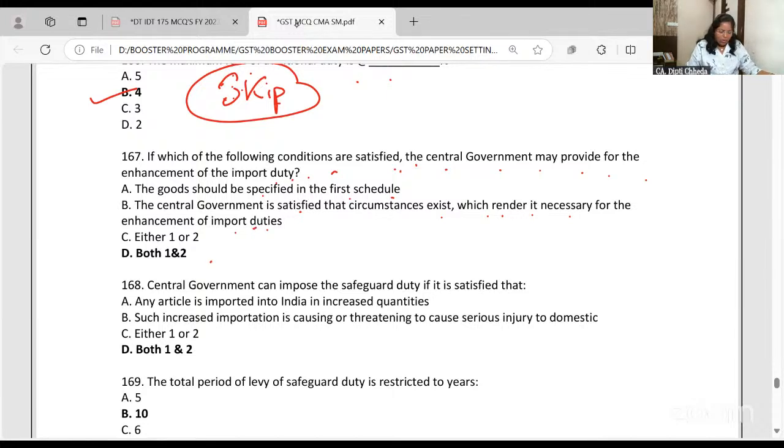Either one or two, or both 1 and 2. Okay. So you want to charge the enhancement, additional duty. Then first the goods should be mentioned in the first schedule, and the central government should be satisfied that circumstances render it necessary for enhancement of the import duty. If they both are satisfied, the answer is both.